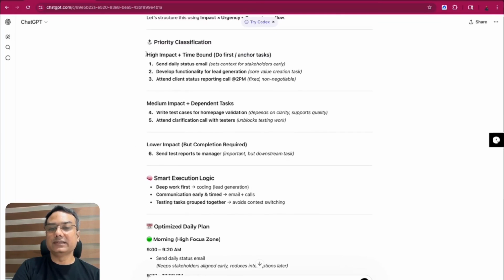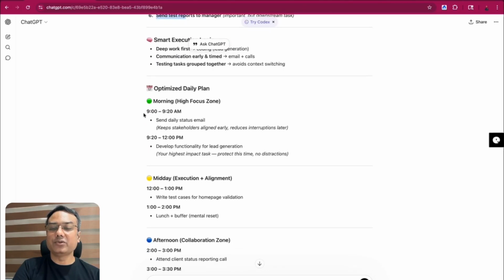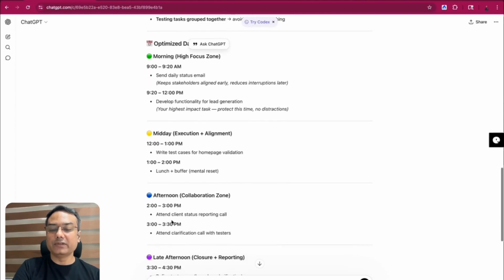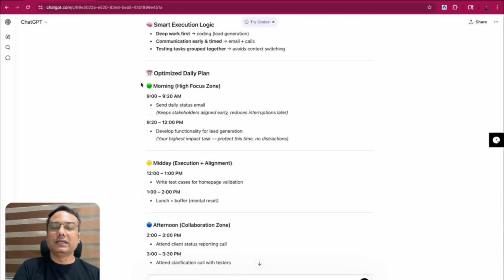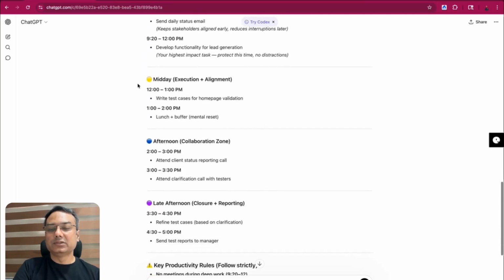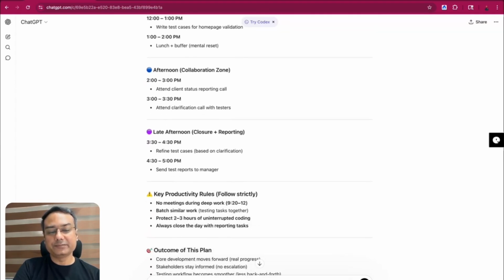So this is how it has clearly identified the priority, and it has also given you the time, like what time you should do each task, like 9 to 9:20, and then what you should do midday. Since you have given the time of 2 o'clock for the meeting, it is adding that in the meeting. So you got the idea. It is giving you the structured output, and it is also adding the timelines at what time you should do that. So extract it, and you can ask it to give me a tabular format so that it is on one screen. In the screen itself it is clear what time you should do the task. So you can refine it.